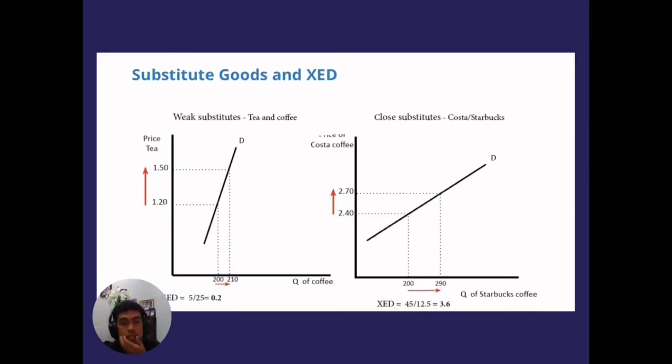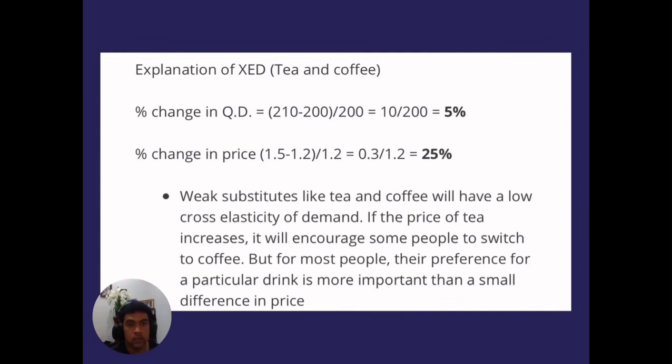This is an example of the graph. As you can see, substitute goods and XED. So, explanation of XED, for example, tea and coffee, change in quantity demanded like this, 5% change in price, 35%. For weak substitutes like tea and coffee, we have a low cross elasticity of demand.